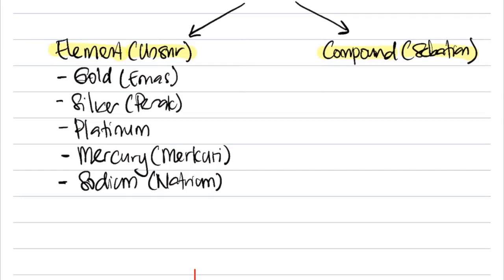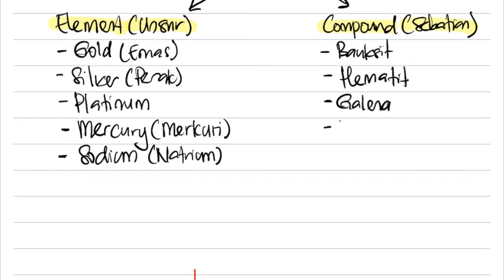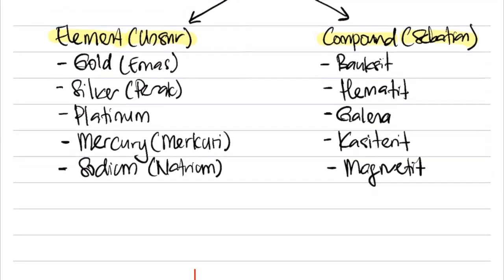So these are elements. And for compound examples, we have something called bauxite. These are all scientific names. We have bauxite, hematite, galena, cassiterite, and magnetite. These are the names in BM. The English names, later you open your textbook, you can see the names there already. I just want to give you an example.